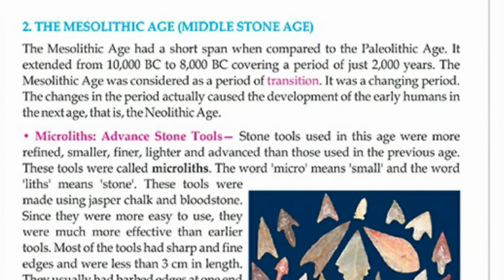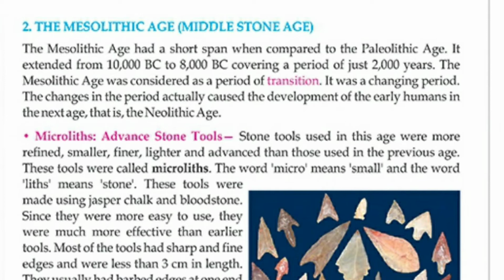The changes in this period actually caused the development of early humans. In the next age, the Neolithic age, more development takes place.